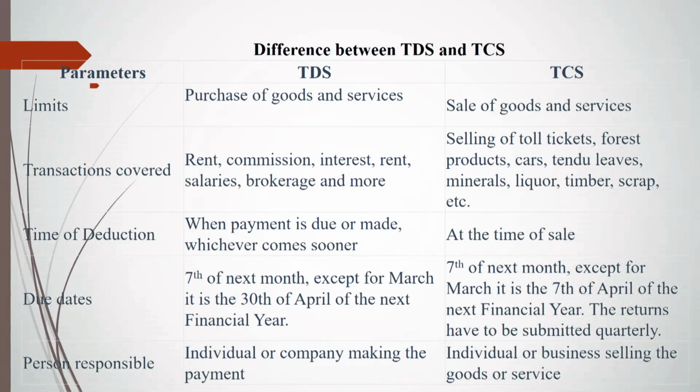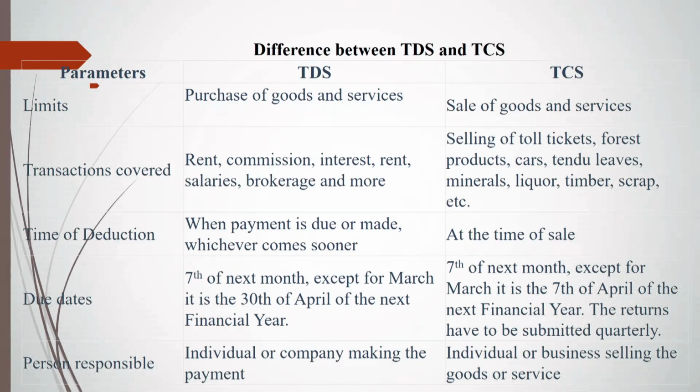This slide is regarding the difference between TDS and TCS. On the basis of the limit parameter, TDS applies to purchase of goods and services, and TCS means sale of goods and services. In the case of TDS, at the time of purchase of goods, the component which is charged is called the TDS. But at the time of the sale of goods and services, the TCS component is included.